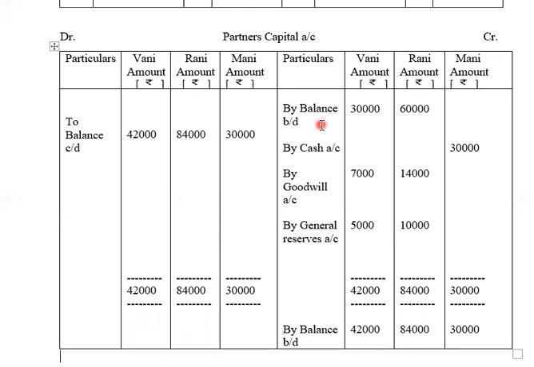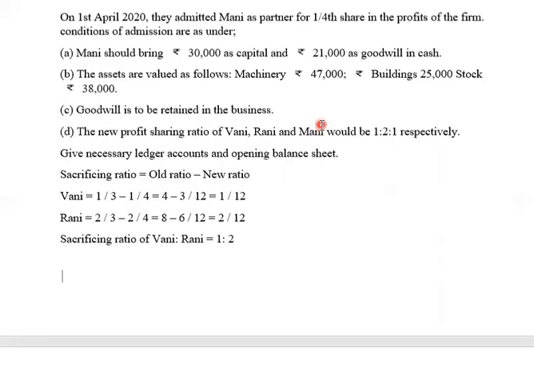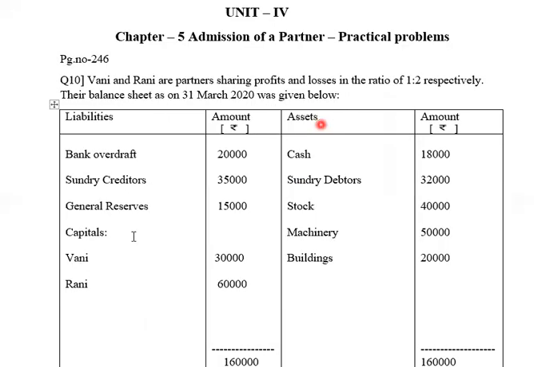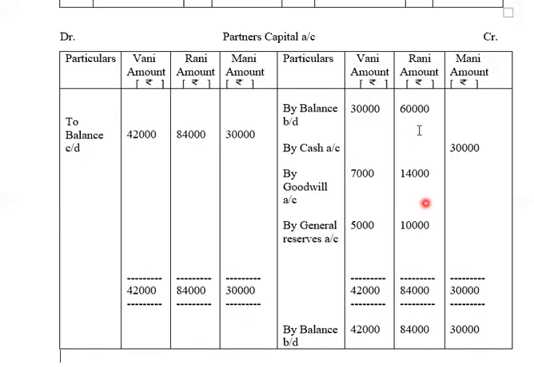We'll be starting this with by balance brought down, and we'll be writing the amount by seeing the capital values of Vani and Rani on the liability side of the question. Vani capital is 30,000, Rani capital is 60,000. So this will be recorded on the credit side as by balance brought down, 30,000 for Vani, 60,000 for Rani.